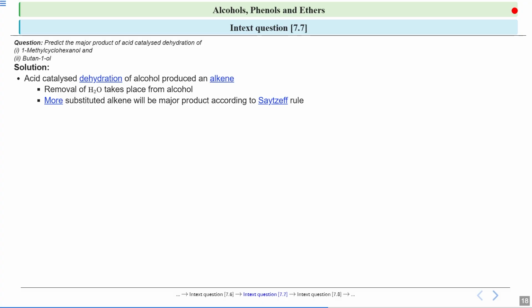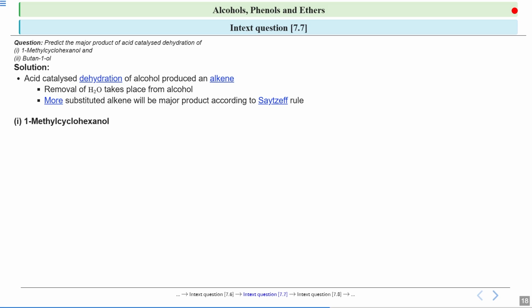Whenever you make an alkene, I prefer that when you give the answer for this question, you write the reaction mechanism. Why do you have to write the reaction mechanism? Because two alkenes will be formed in this case, and you have to see which alkene is the major one. The more stable alkene will be your major product. So you have to follow the Saytzeff rule. It's better to first write the reaction mechanism and see which alkene is the more substituted or more stable alkene, and that will be your major product.